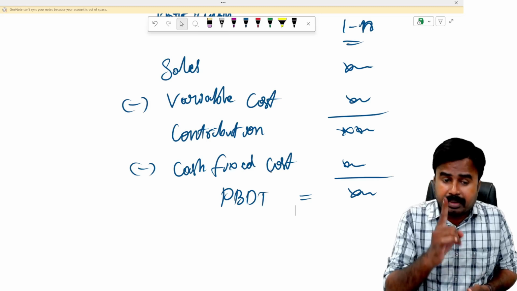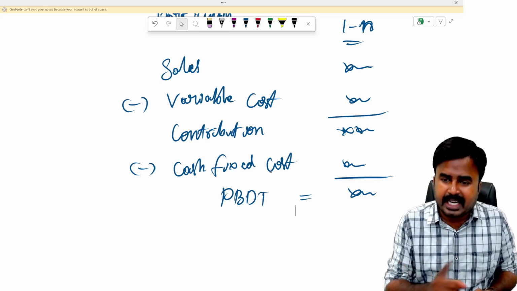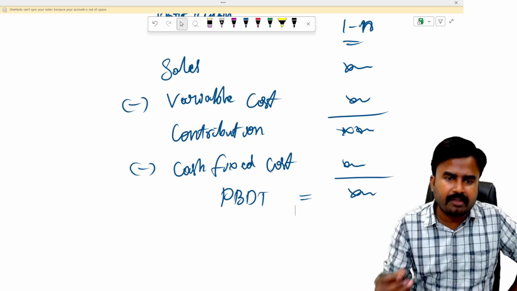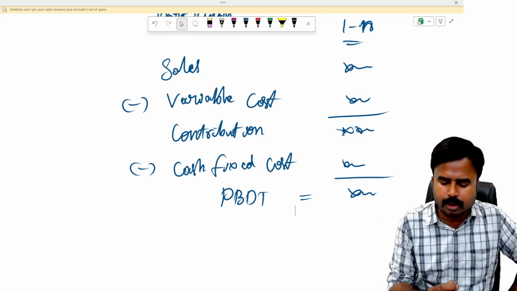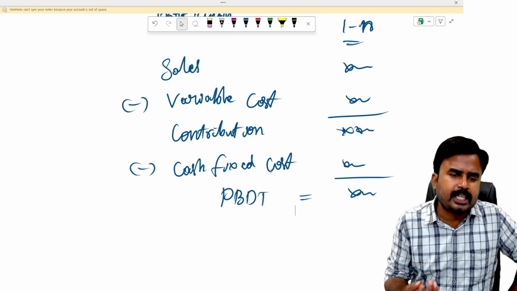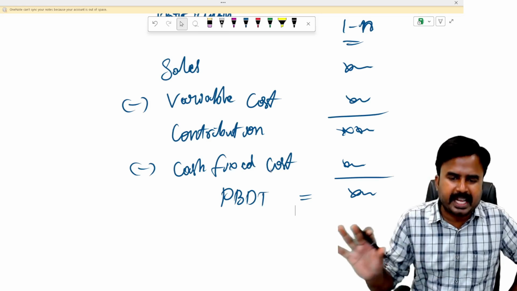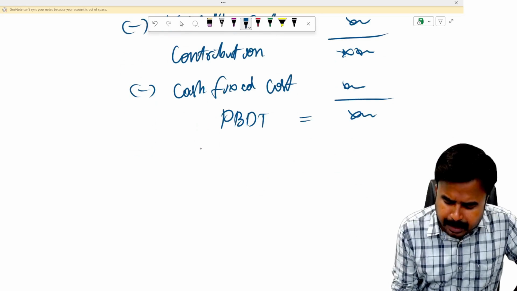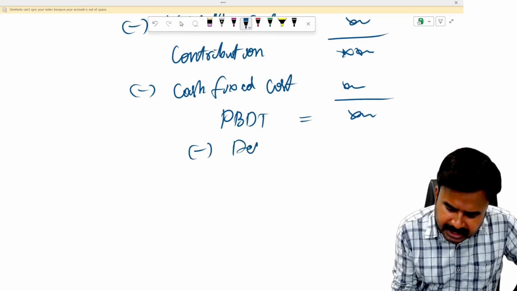Yet I have not recovered capital expenditure. Remember that. I've just recovered only revenue expenditure, variable cost and cash fixed cost. By deducting these, I've deducted material, labor and overhead expenses. Then I got PBDT. Now from this PBDT, please deduct depreciation.